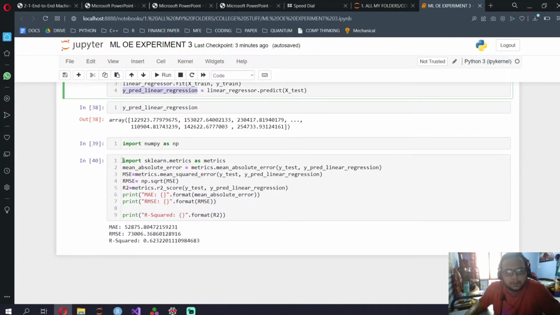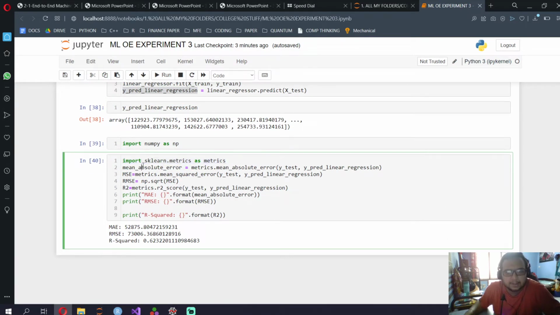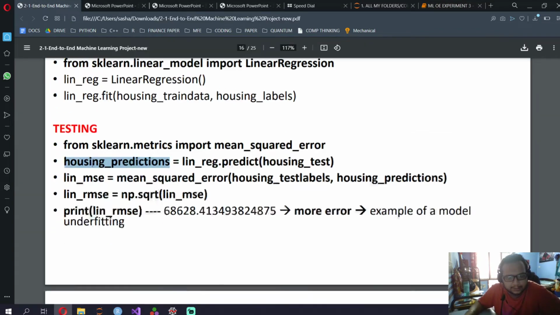Then you import sklearn.metrics as metrics. Mean absolute error is metrics.mean_absolute_error. MSE, or mean squared error, is metrics.mean_squared_error. RMSE is the root of this. There is nothing called root mean square error, so you just need to do the square root of MSE. For that you need to import NumPy properly. For all of these, every metric will always take the first argument as your true values, and the second as your predicted values. So that is with respect to testing.